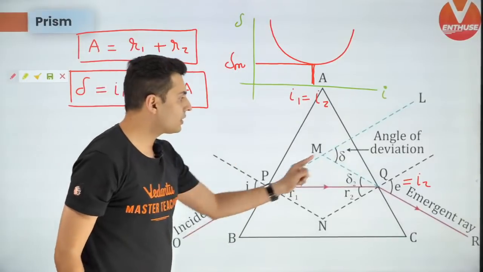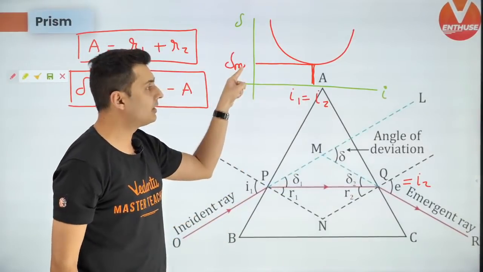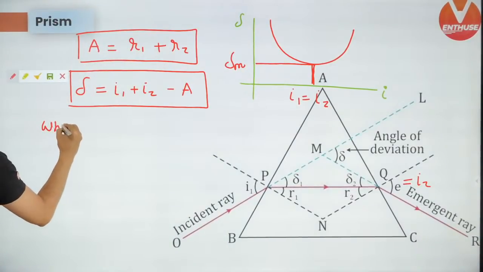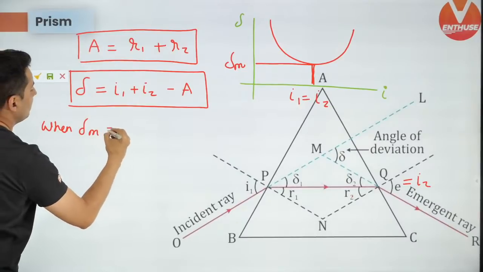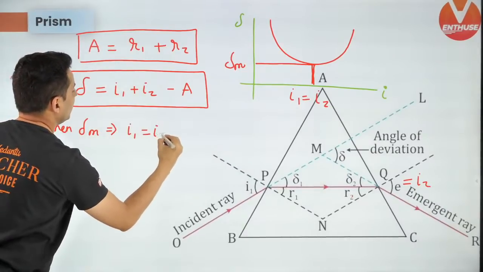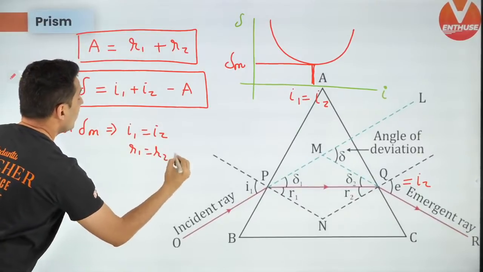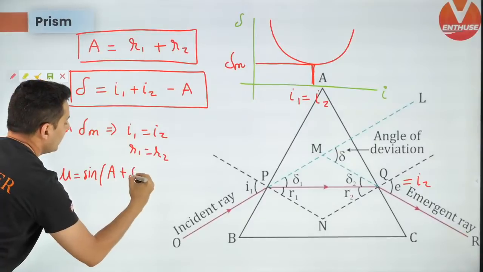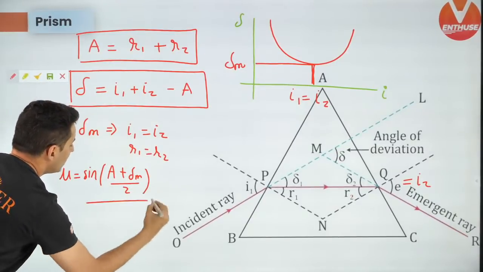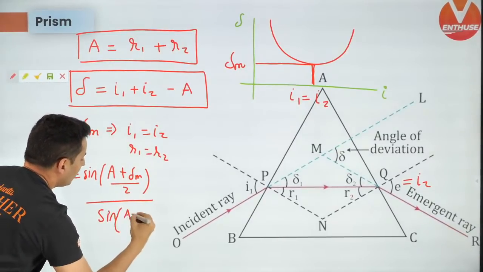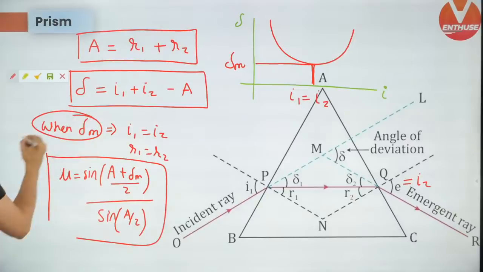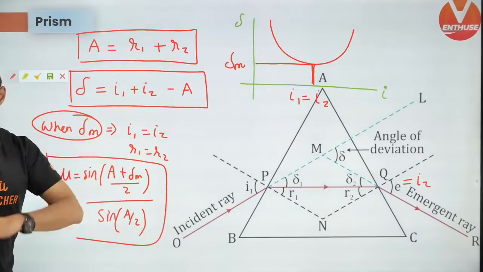When I1 is equal to I2, then you will see the deviation is least, remember this, and when delta is minimum, remember I1 is equal to I2, R1 is equal to R2, and mu is equal to sine of (A plus delta minimum) divided by 2, divided by sine of A by 2. So this is the formula only when delta is minimum, not otherwise. Be careful.